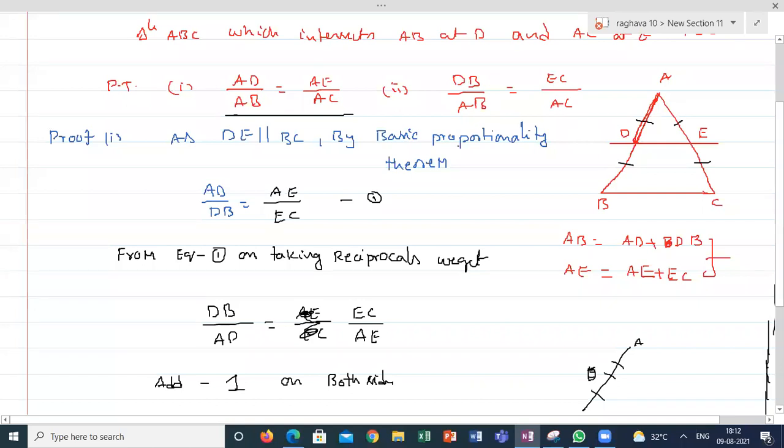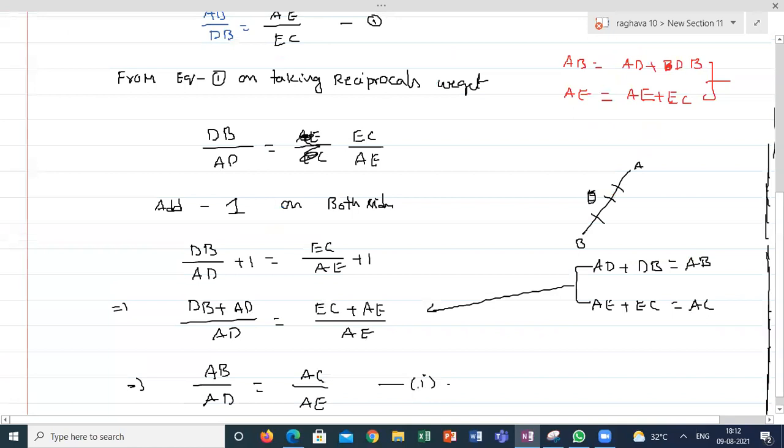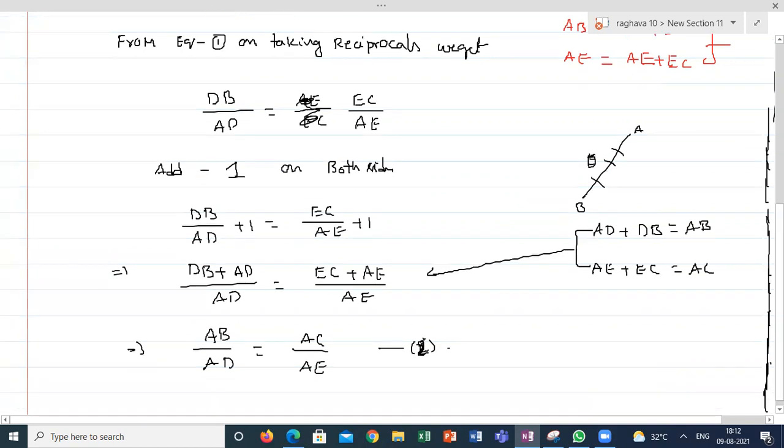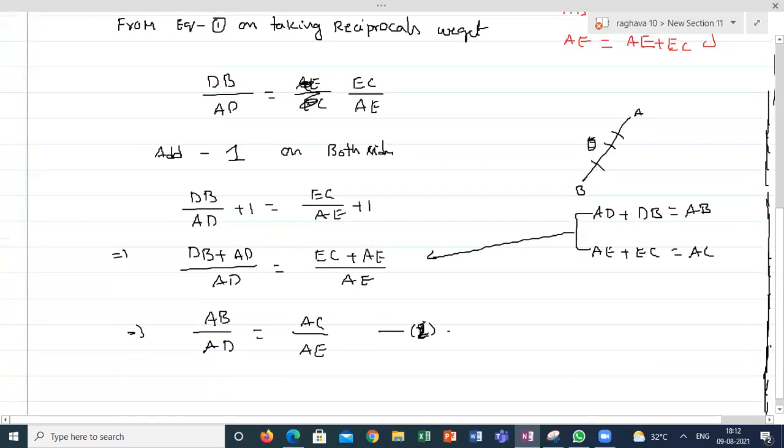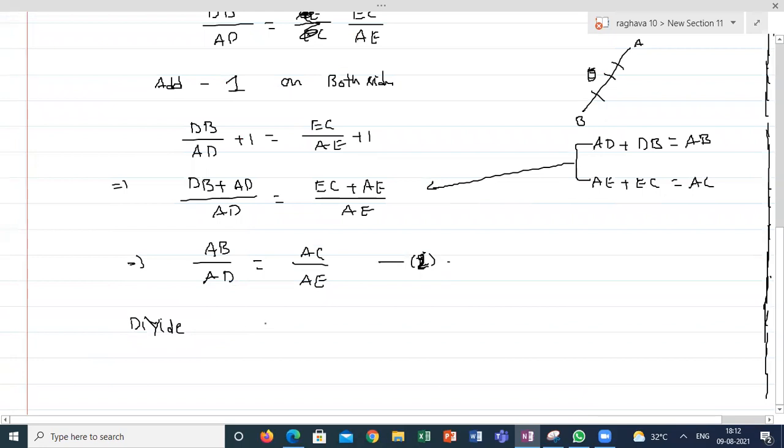Now I want the second one. The proof I got, I'm considering as the second equation. Now divide equation 1 with equation 2. What is equation 1? From the basic proportionality theorem, AD by DB is equal to AE by EC.